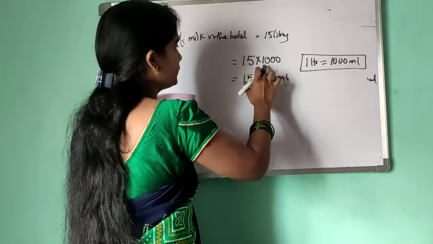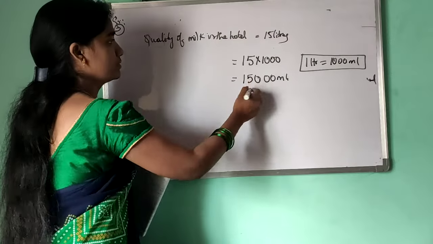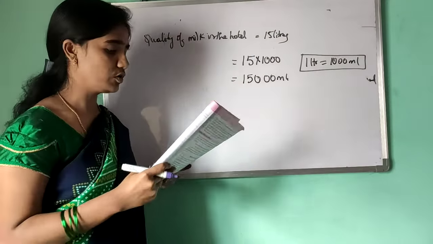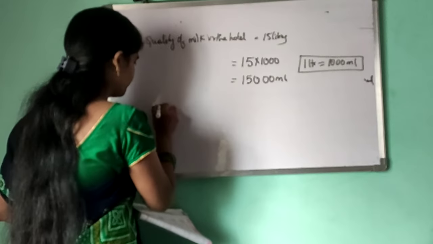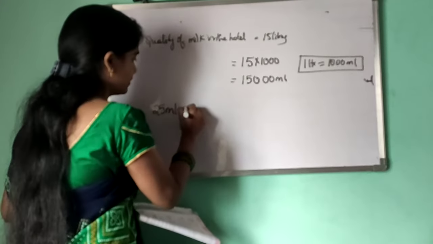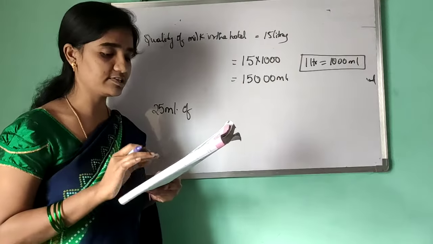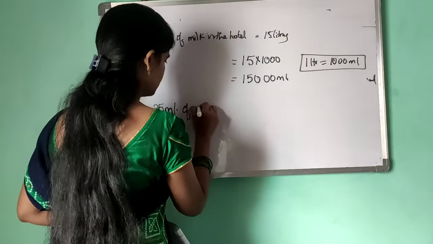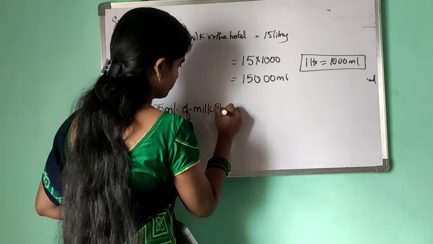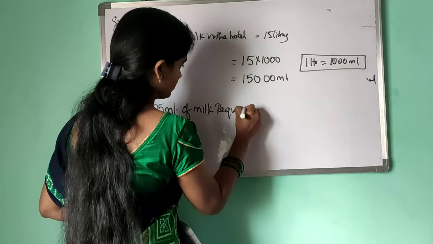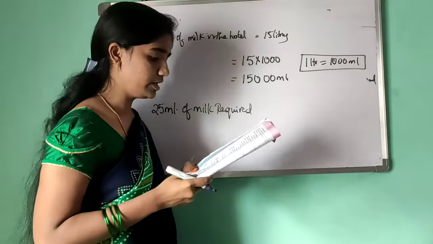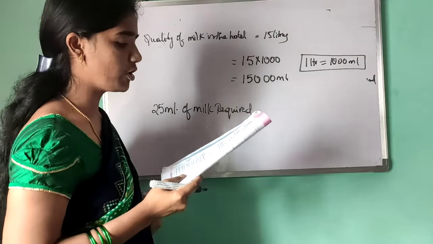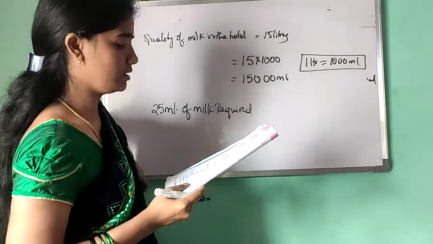Since 25 milliliters of milk is required for each cup of tea, we find the number of cups of tea that can be made.